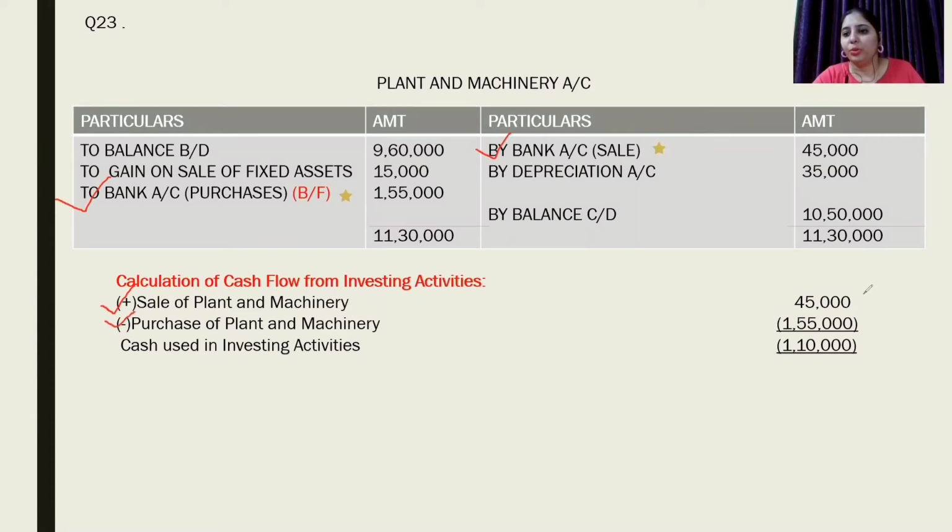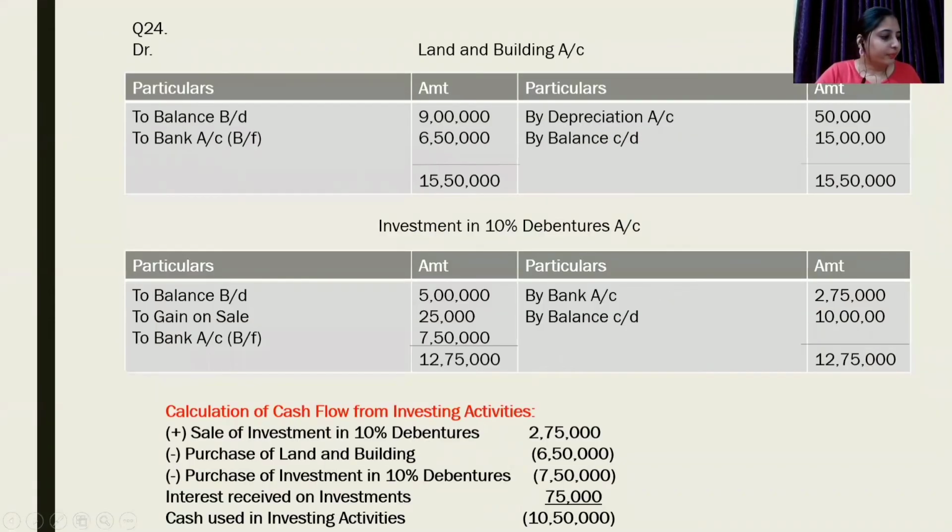And when we solve these two, what will we get? We will get cash used in investing activity amounting to rupees 1,10,000. I hope this question must be clear to all of you. Coming to our next question, question number 24. Let us read the question first.